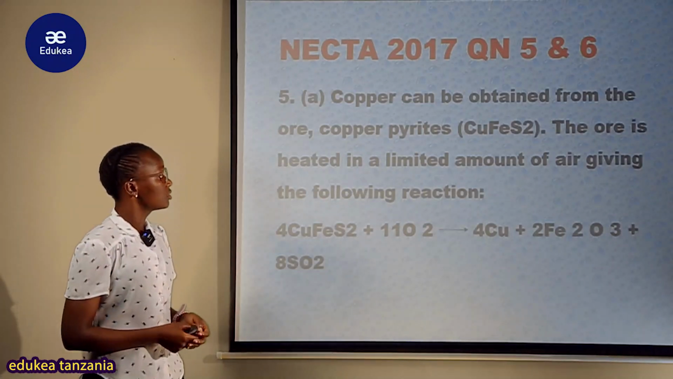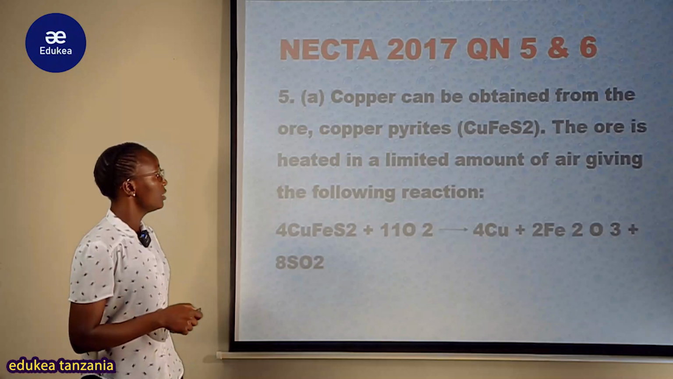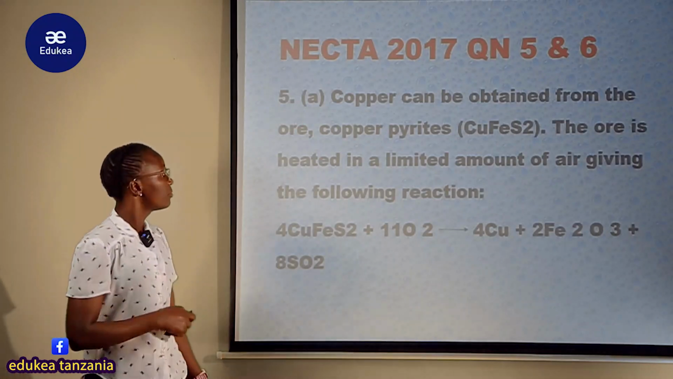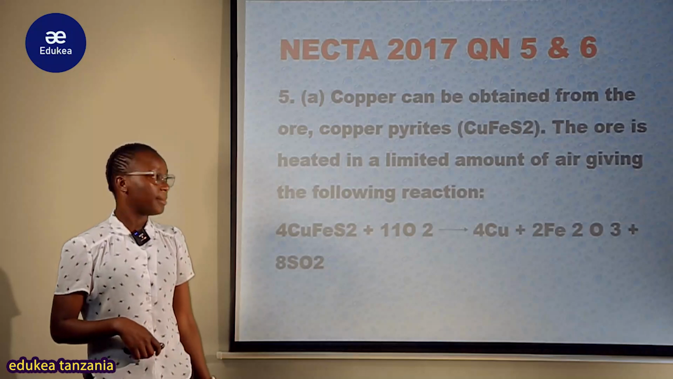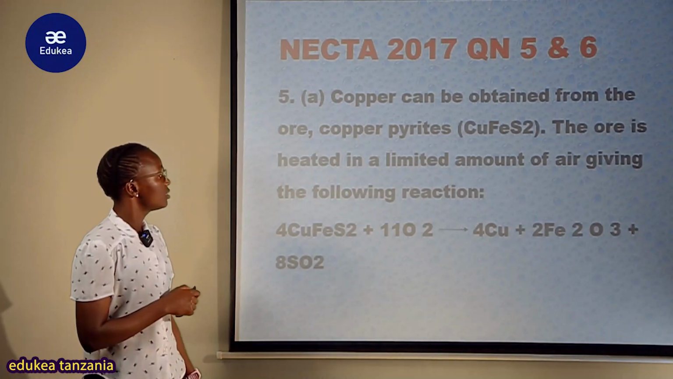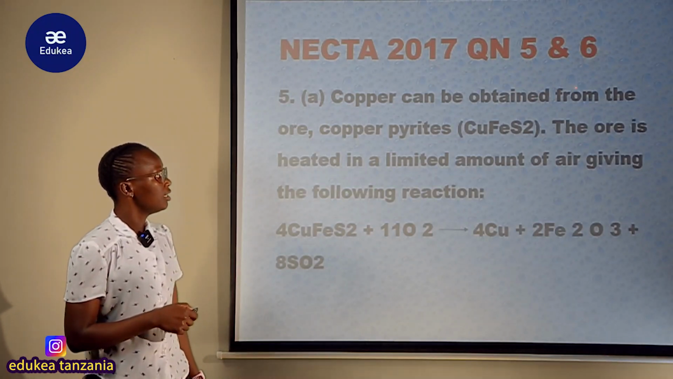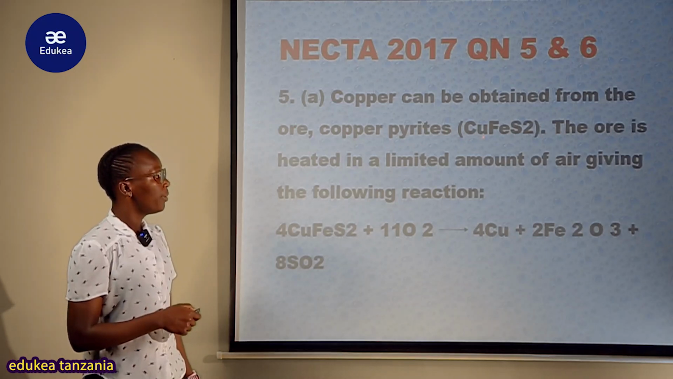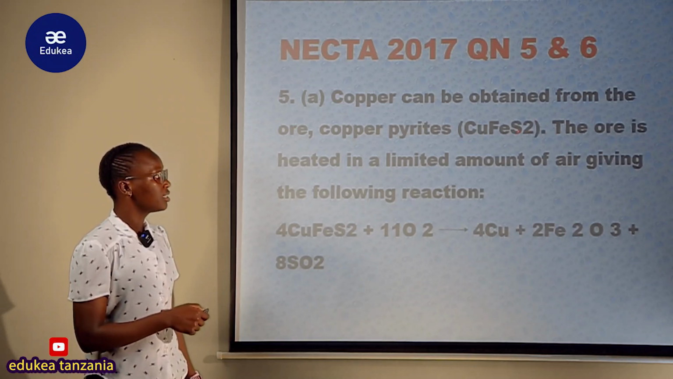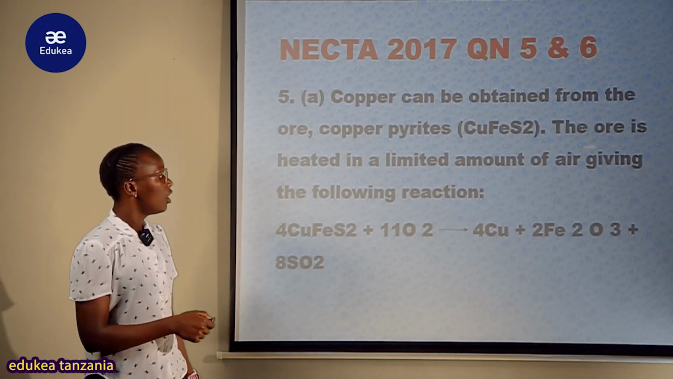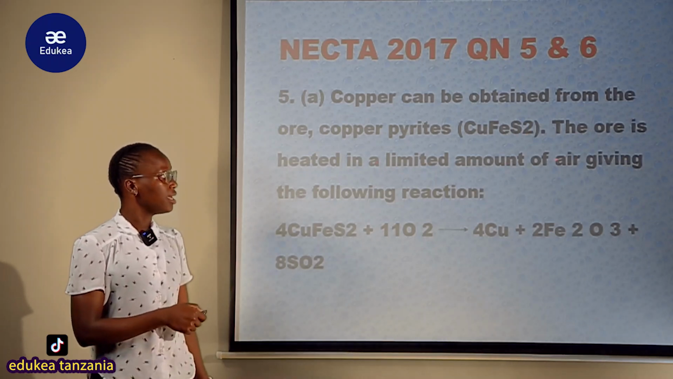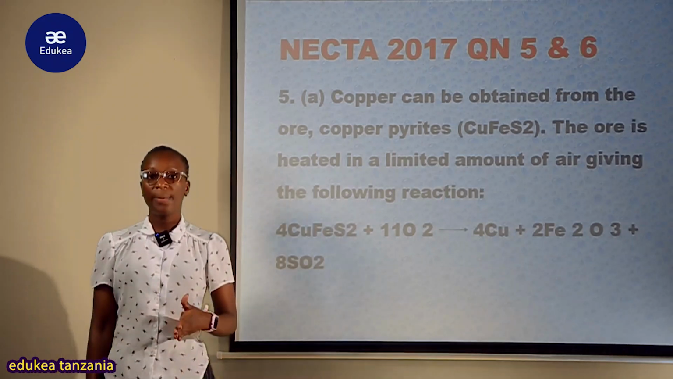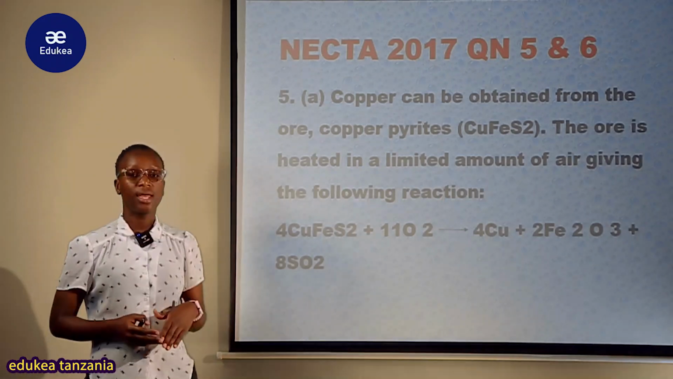So my students, in this question, question number 5 has two parts. We have part A and part B. In part A, the question states that copper can be obtained from the ore, the copper pyrites, which is copper, iron and sulfur. The ore is heated in a limited amount of air giving the following reaction. So copper was obtained from the ore.